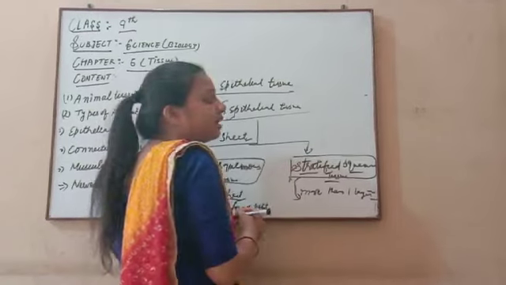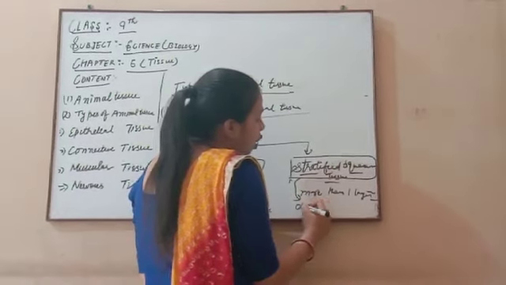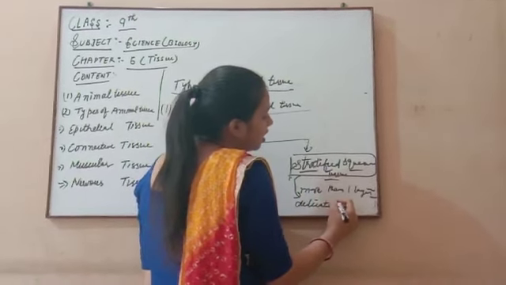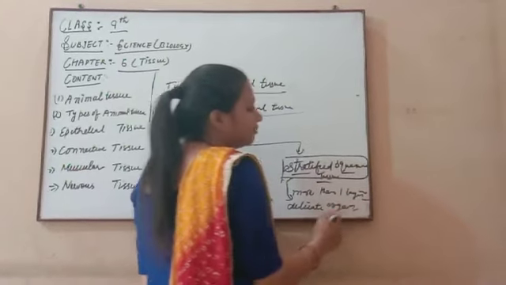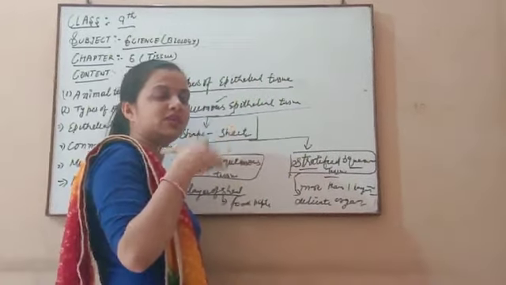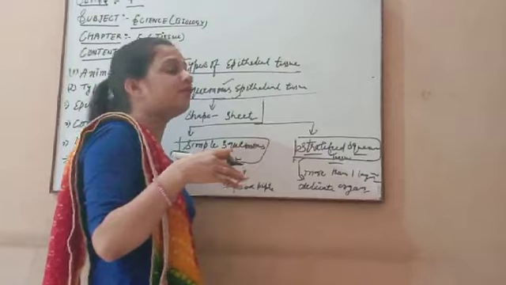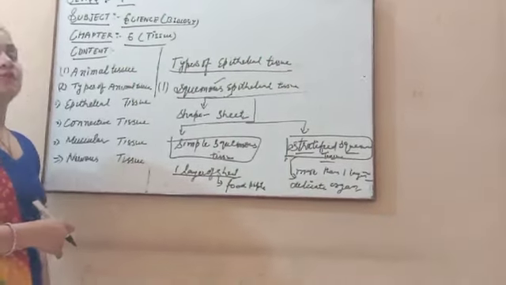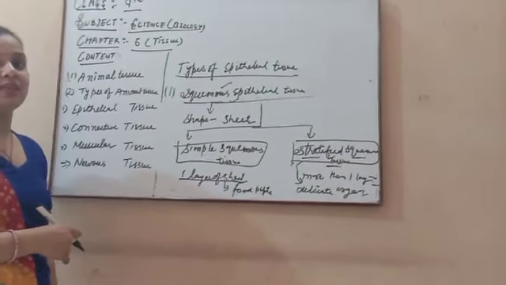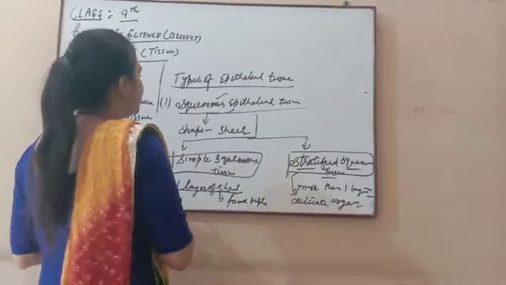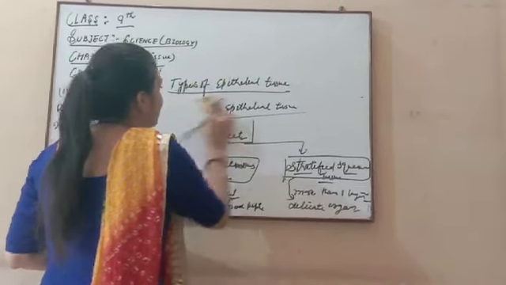This is more than one layer of the tissue present in our body. All the delicate organs are covered with skin, which is made up of stratified squamous epithelial tissue. After this we discuss the second type of epithelial tissue.